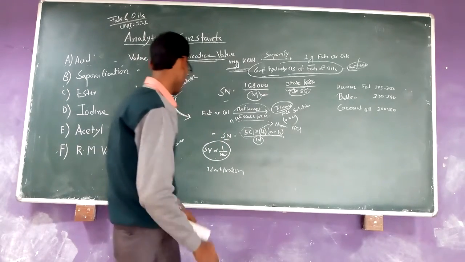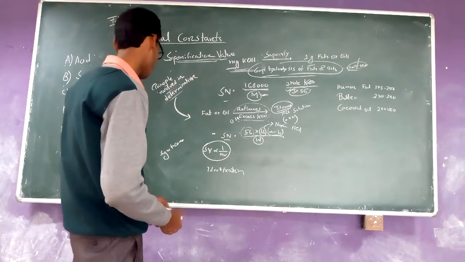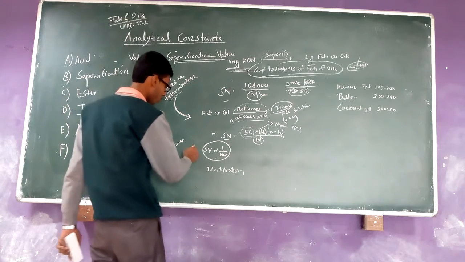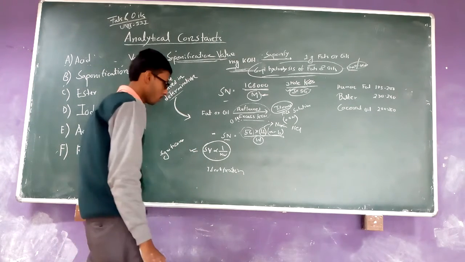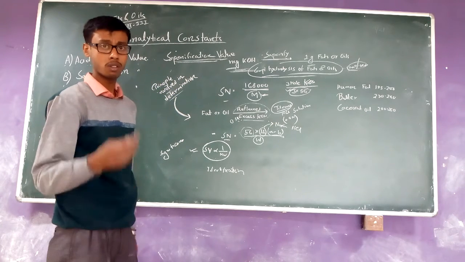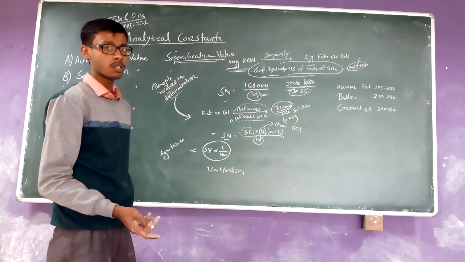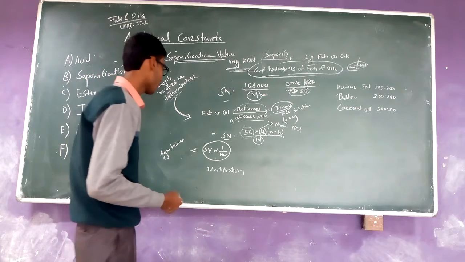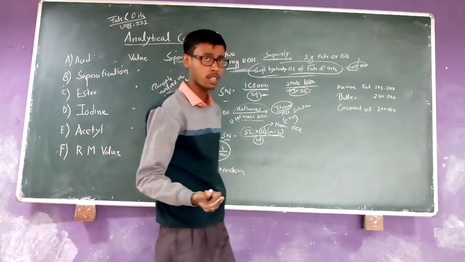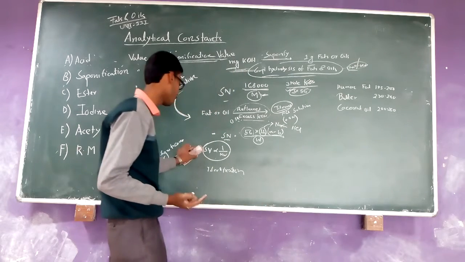Now going to the significance of the saponification number. Saponification number is inversely proportional to the molecular weight, so we can identify the fats and oils, or understand the fats and oils molecular weight.